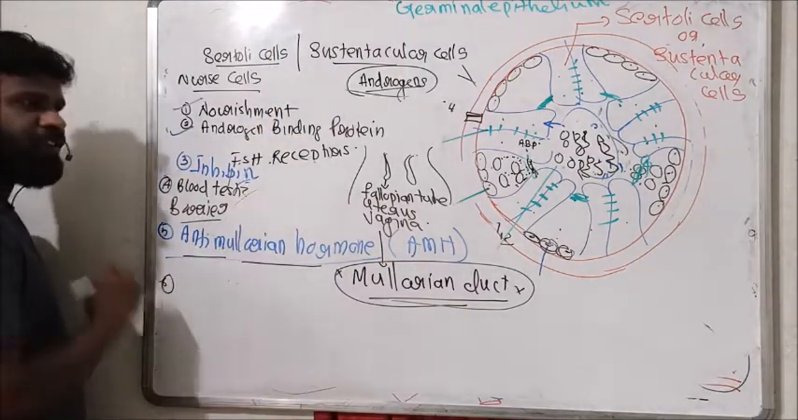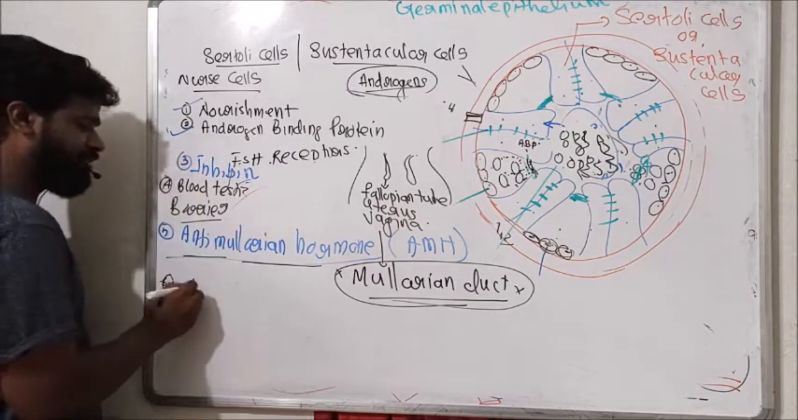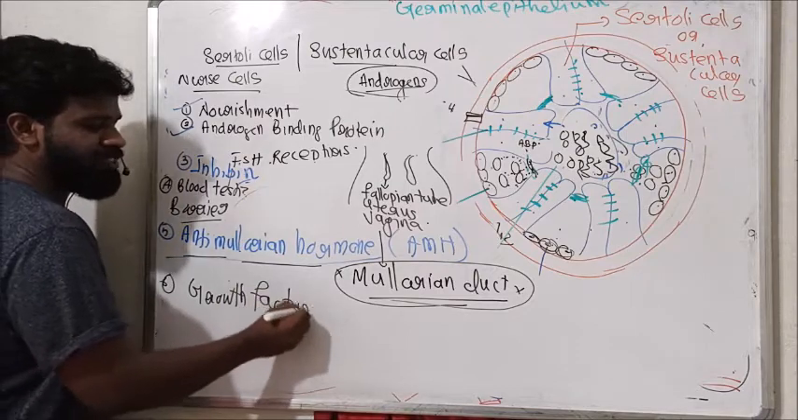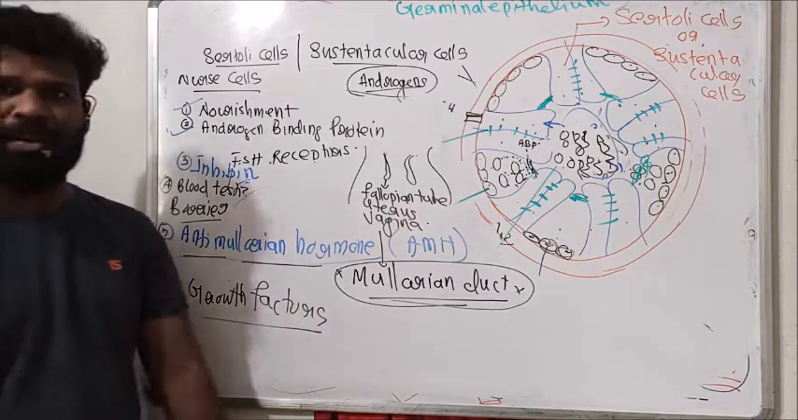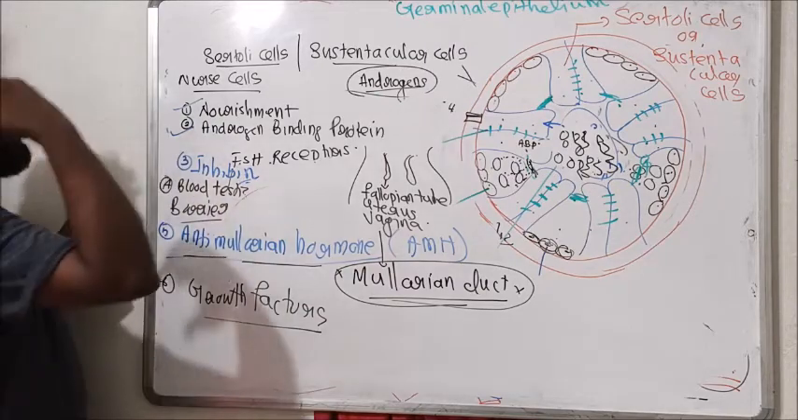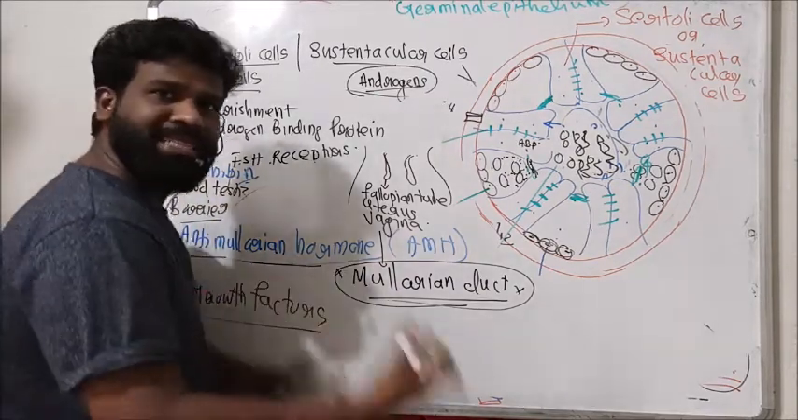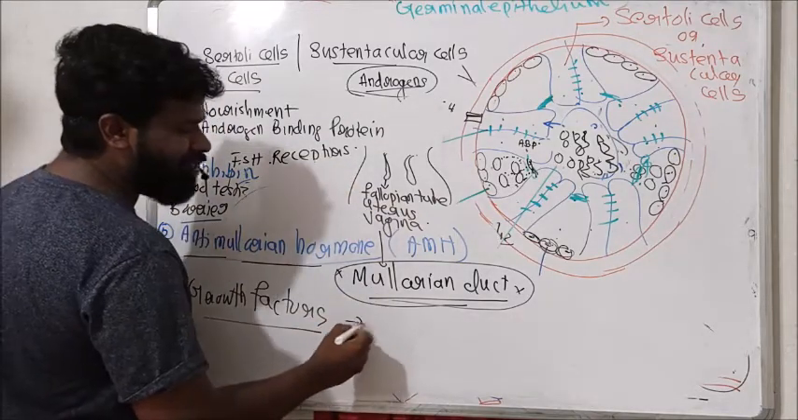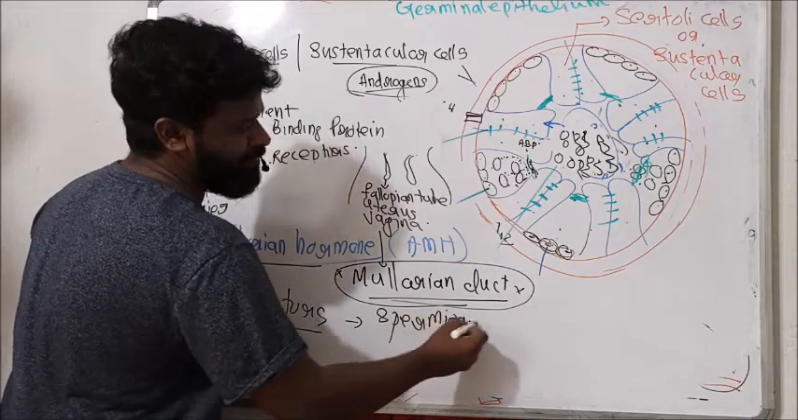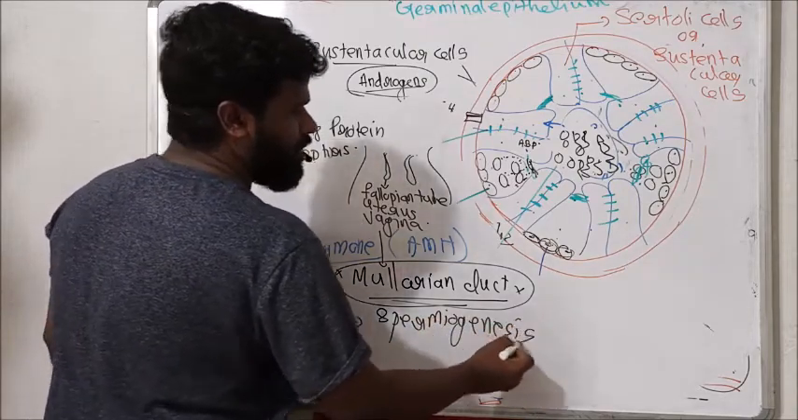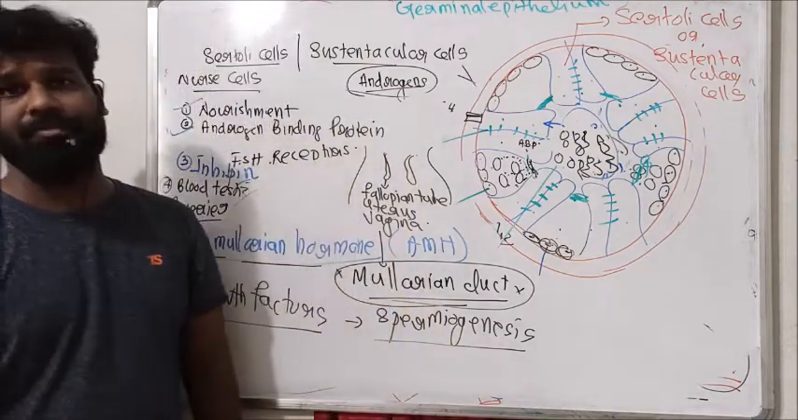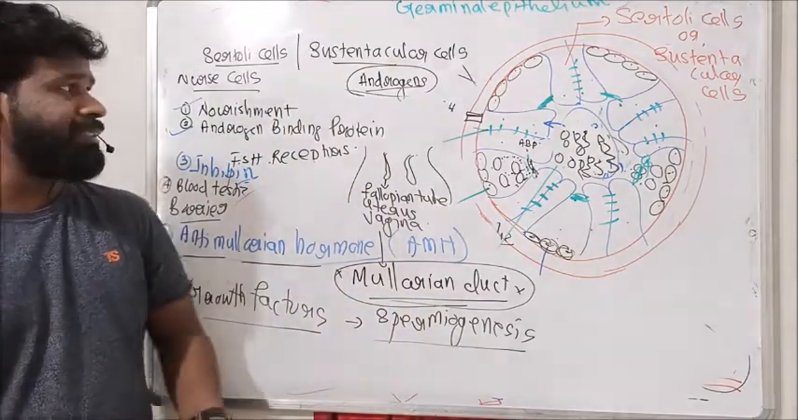Then the Sertoli cell produces growth factors, the epidermal growth factors or paracrine signals. These Sertoli cells produce some growth signals or growth factors required for spermiogenesis during spermatogenesis. These are the functions of Sertoli cells in the male reproductive system.